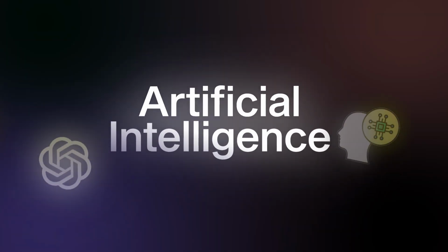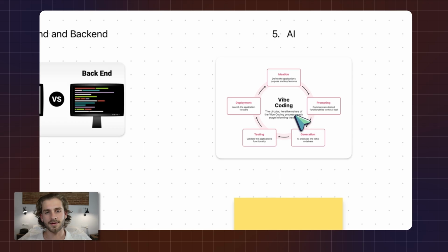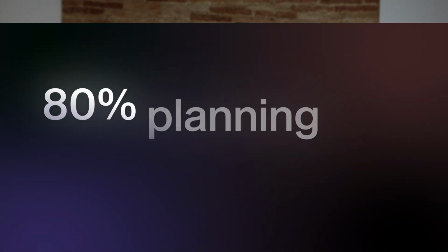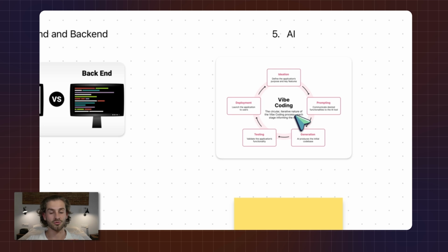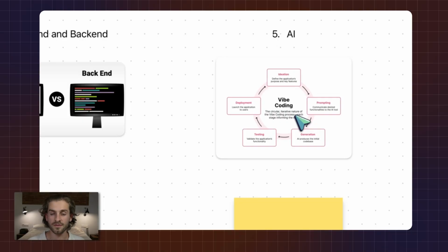And that leads us into the 5th and final part, which is AI. And how do we actually use AI to help us? Now, the main thing about AI that you need to remember is that it's 80% planning and 20% execution. One of the things that a lot of these vibe coders are getting really wrong is that they're jumping straight into tools like Lovable and V0, implementing prompts and shooting from the get-go. The problem with this is that the AI doesn't understand the context well enough. You need to plan out your app really well and provide it context to actually generate accurate information. So before you even go to Lovable, before you even go to V0, you have to plan things out.